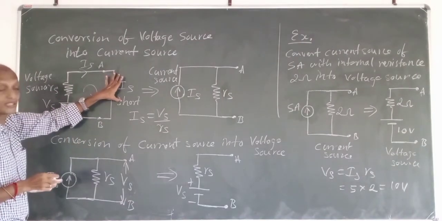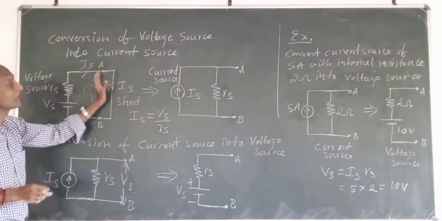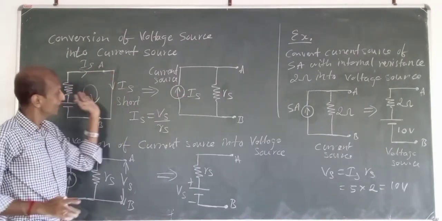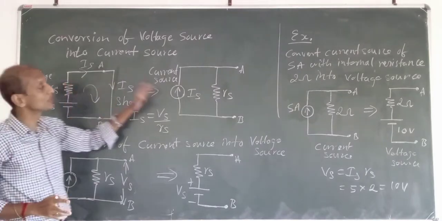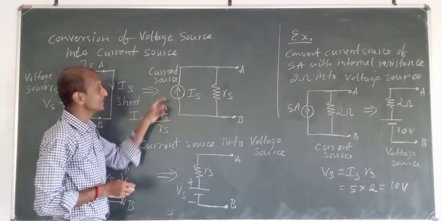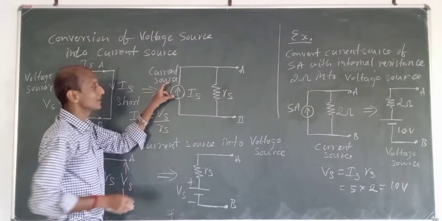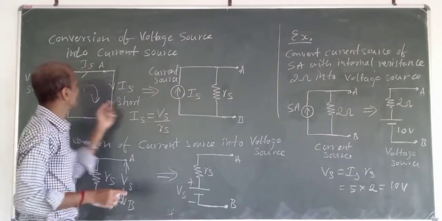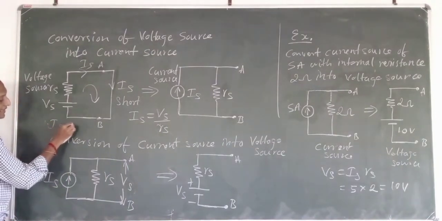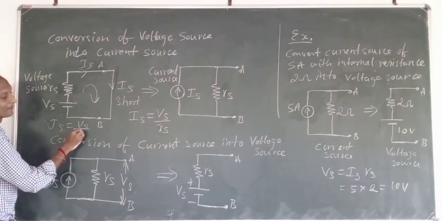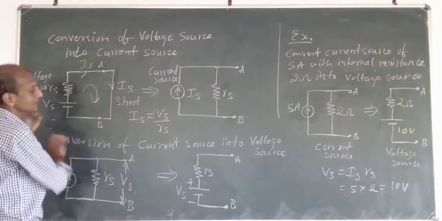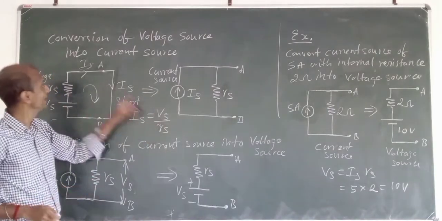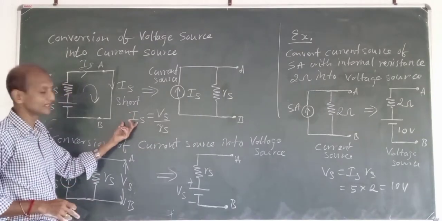Fine. So we have this current Is. Now how can I make a source with this amount of current? I can convert this voltage source into a current source, something like this. I have shown a current source here, of the value Is. We know that Is is equal to Vs divided by Rs. I have written it here. Is is equal to the applied voltage Vs divided by the internal resistance Rs.